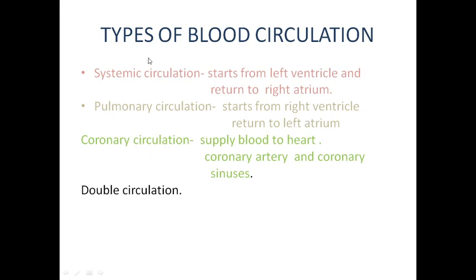Coronary circulation differs from the systemic as well as the pulmonary. Coronary means it supplies blood to the heart, because the heart also needs blood, and the deoxygenated blood is then returned to the heart. That is called coronary circulation.